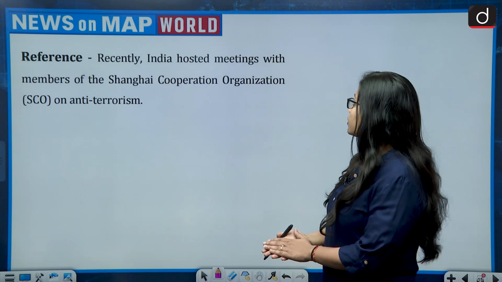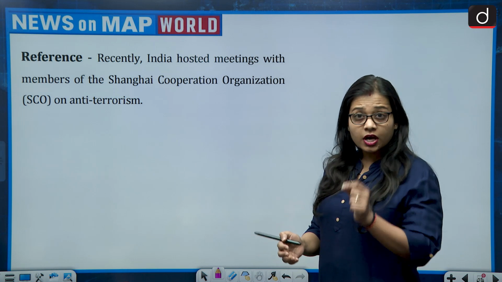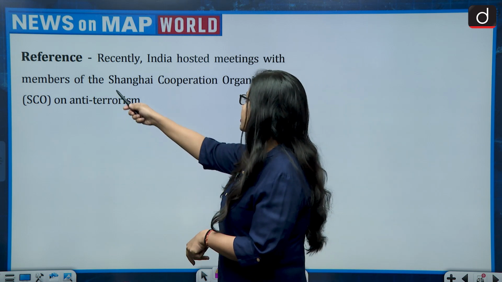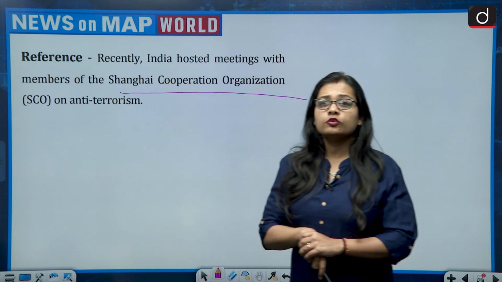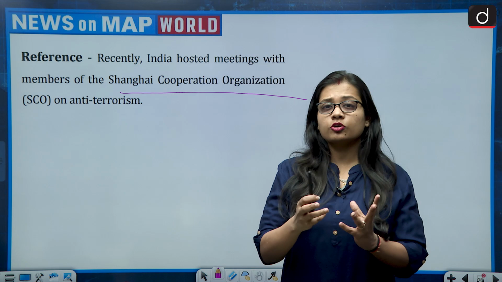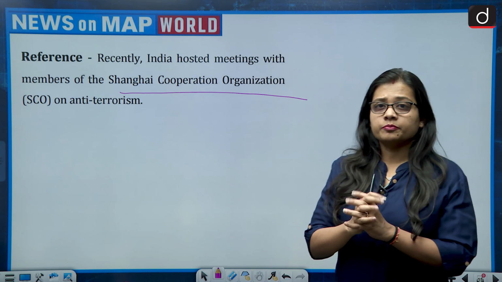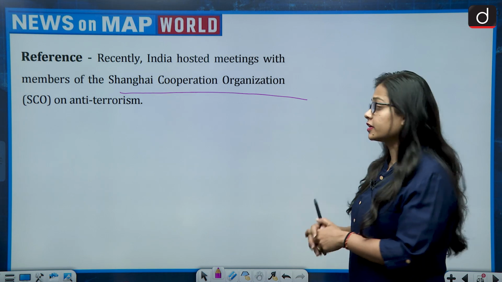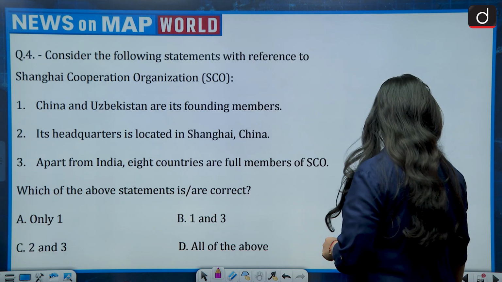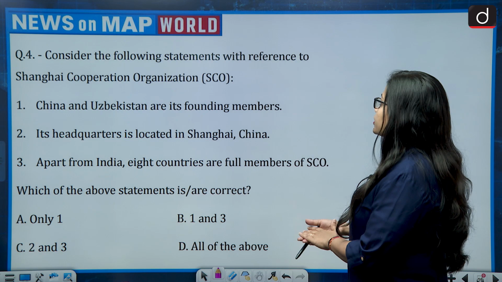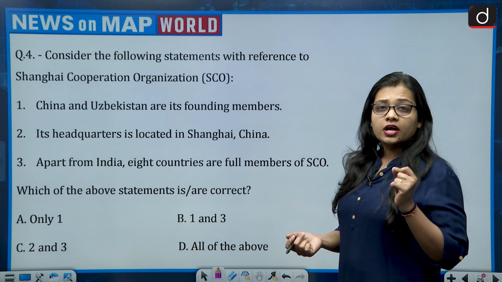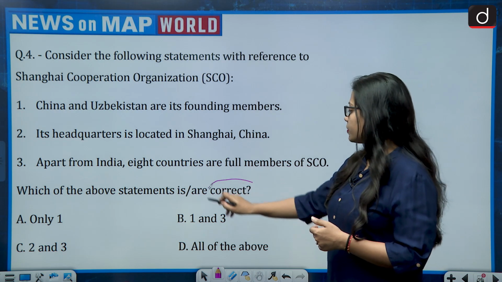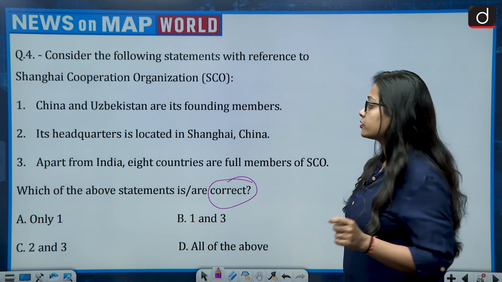Reference. Recently, India hosted meetings with members of the Shanghai Cooperation Organization on Anti-Terrorism, that is SCO. So SCO talks about, the major topic is terrorism. So if we talk about SCO, we need to know about few of the things. First, let us see the question. Consider the following statements with reference to the Shanghai Cooperation Organization. So there are 3 statements and we need to talk about the correct statements.